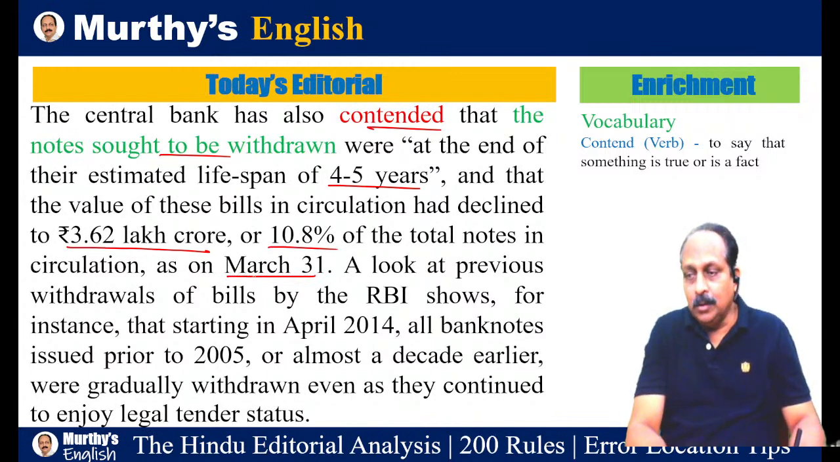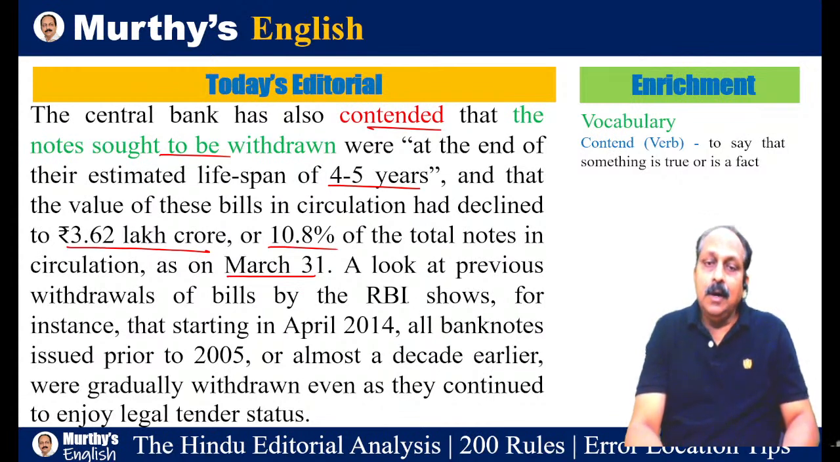There are two more reasons. One, lifespan of these notes 4 to 5 years. Another reason, the value of these bills in circulation had declined to 3.62 lakh crore, or let us look at the percentage, 10.8% of the total notes in circulation as on March 31st. So 10.8% of the total notes in circulation, that is not substantial. Look at previous withdrawals. Now the RBI, the editorial opines, this is not something that can be justified.